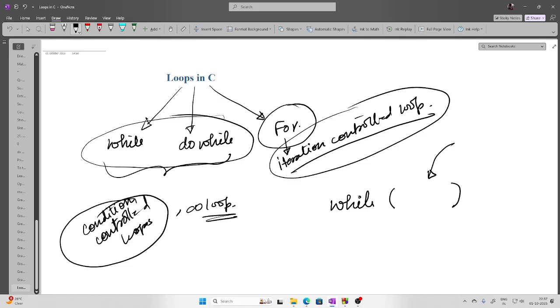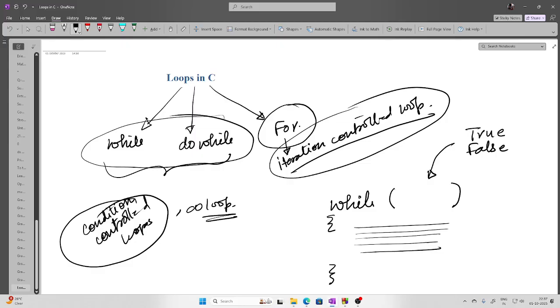Okay. Now let us understand how the while loop is written. So while, then you have to pass a condition. What type of condition? You guessed it right, a Boolean condition, so either it has to be true or false. Then the block of the while loop, and then the set of instructions.